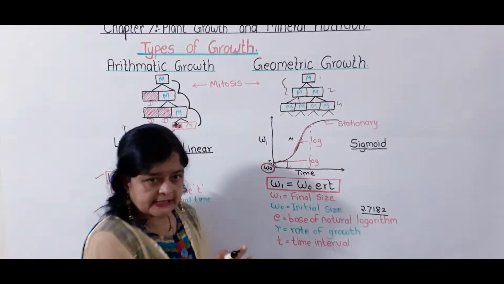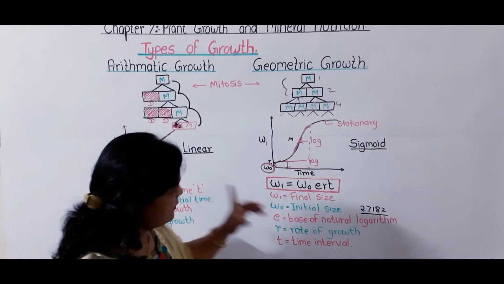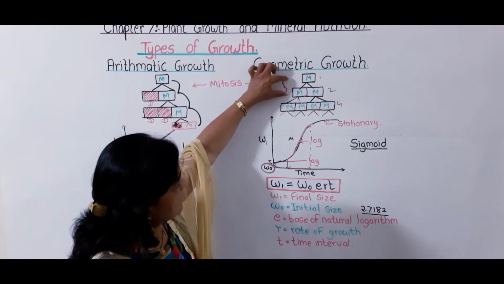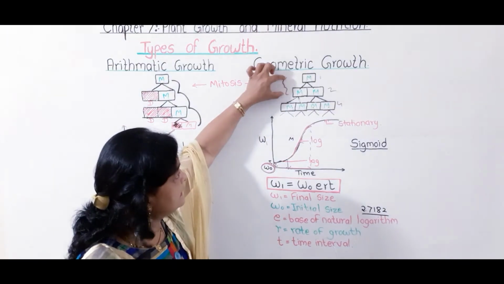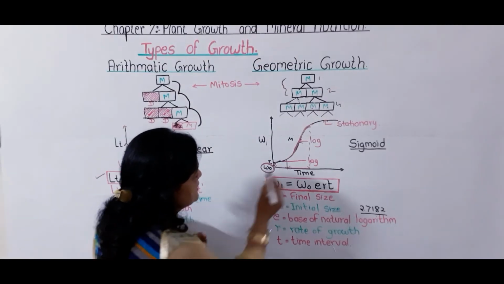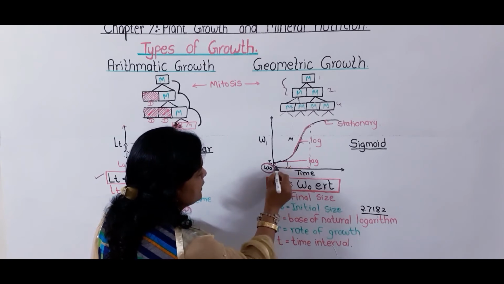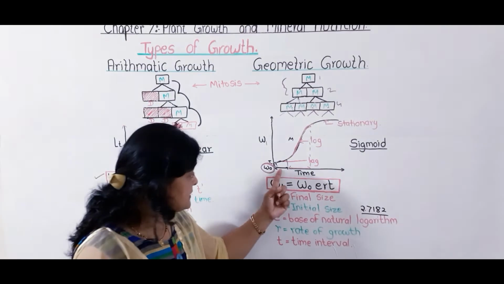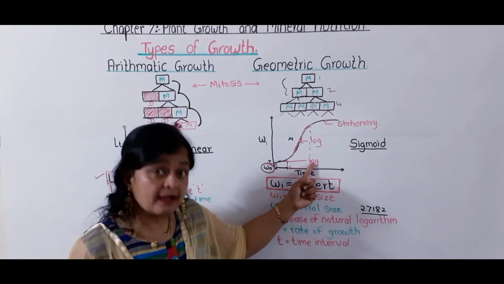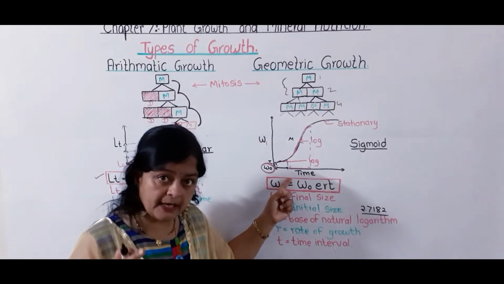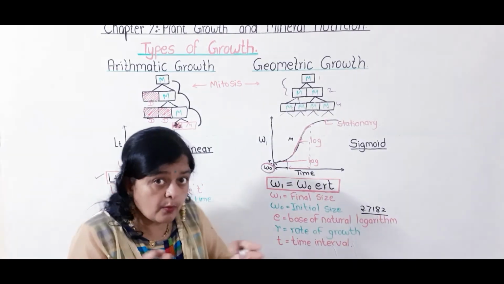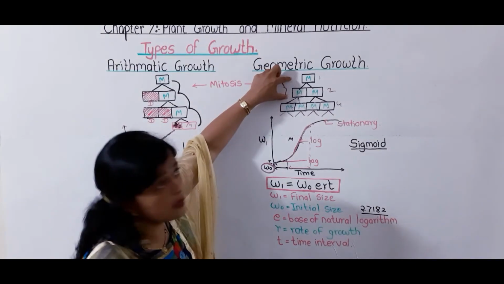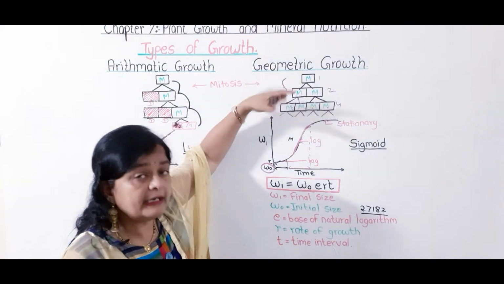Now what does it mean? At the starting, very little growth is taking place, only this much growth, but the time required is maximum. So this phase is called the lag phase. Here growth is taking place, but too much time is required, and in too much time very little growth is taking place.